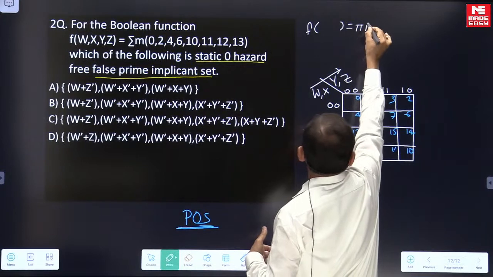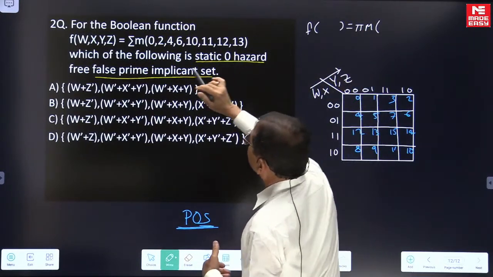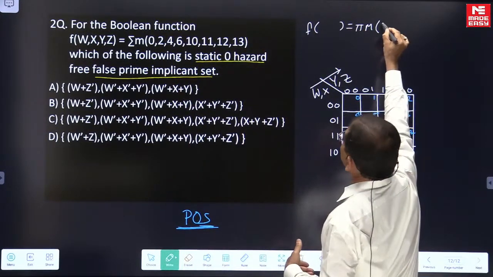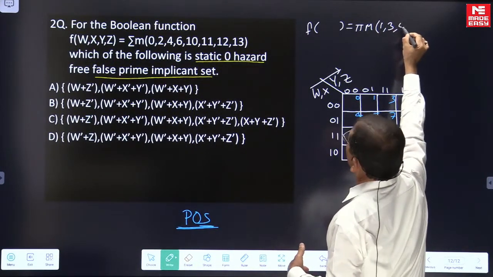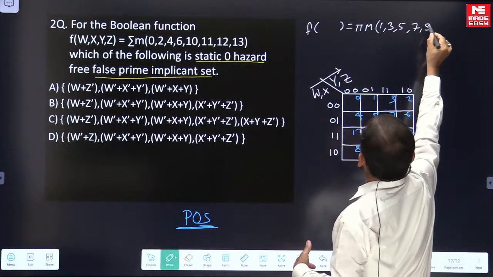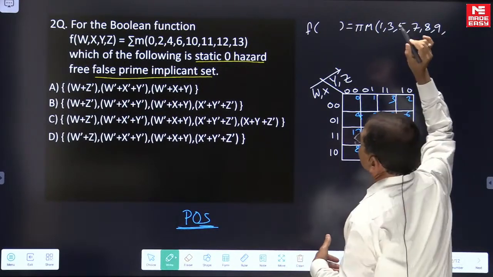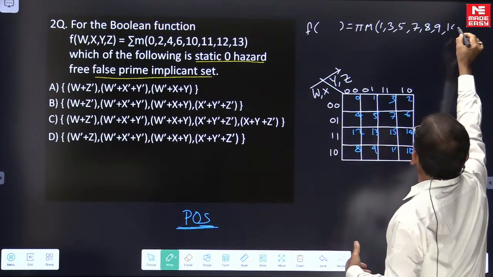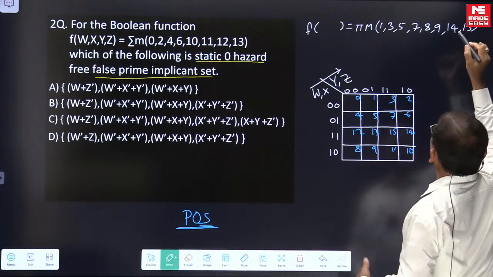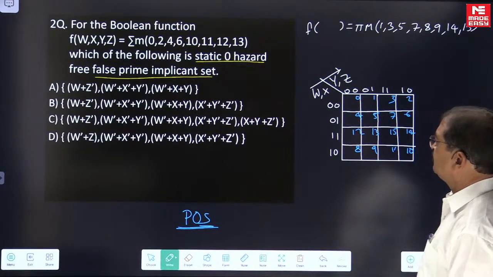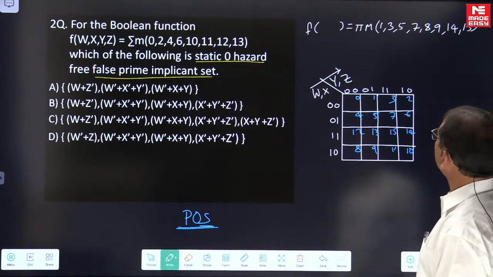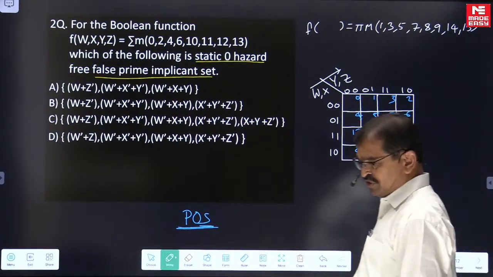So the missing numbers, if you look here, 1, 3, 5, 7, 8, 9, 14 and 15. So 1, 3, 5, 7, 8, 9, 14, 15.